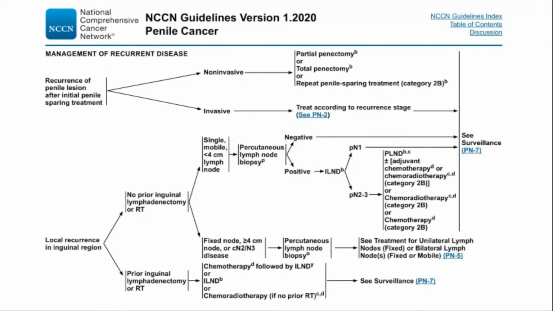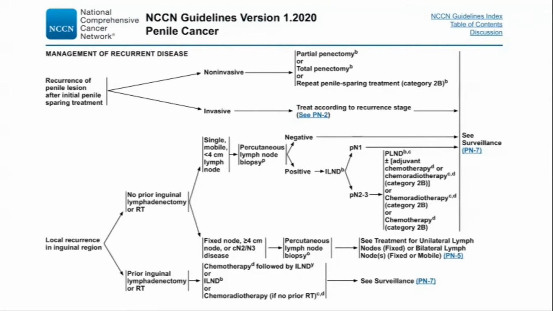Recurrence. Invasive disease is an adverse finding after initial organ-sparing treatment that warrants partial or total penectomy. For non-invasive primary tumor recurrences, repeat penile-sparing options can be considered. A recurrence in the inguinal region carries a poor prognosis, with median survival of less than 6 months, and optimal management remains elusive.